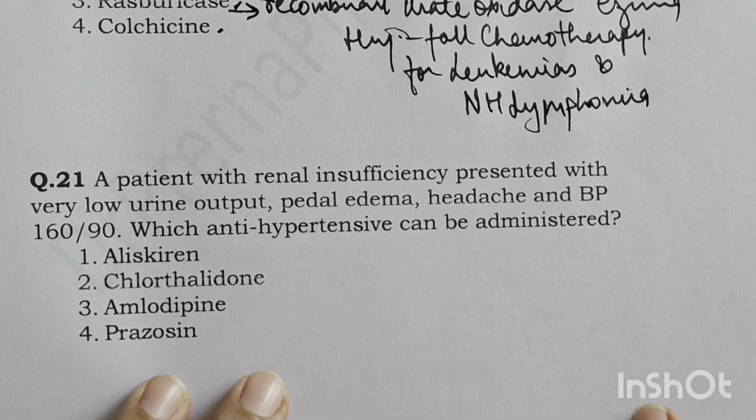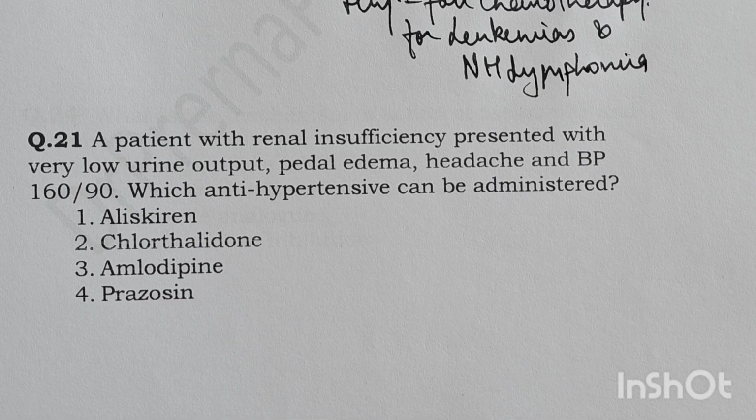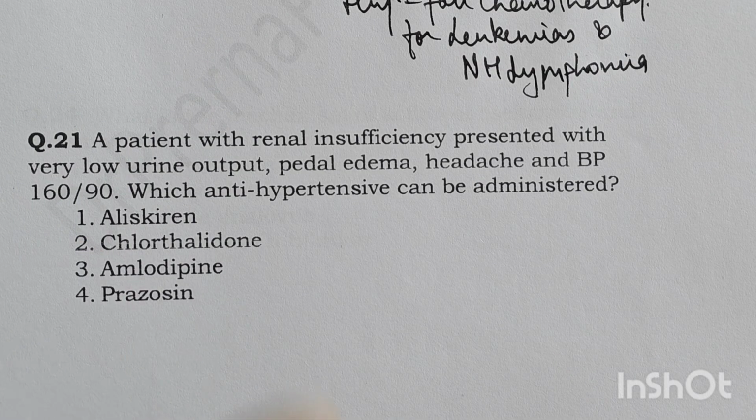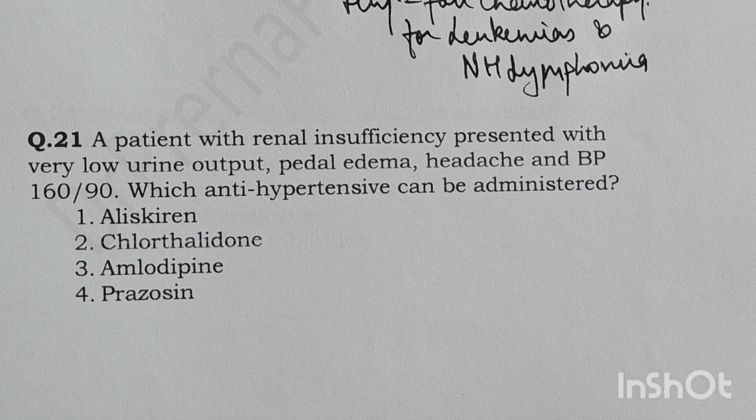Up next question. A patient with renal insufficiency presented with very low renal urine output, pedal edema, headache and BP of 160 by 90. So he has high blood pressure and renal insufficiency. Which antihypertensive can be administered? Now, aliskiren is a renin inhibitor, so aliskiren will not be used in this case because there is already renal insufficiency. Then the patient is also having pedal edema, low urine output and headache. Chlorthalidone is a thiazide,